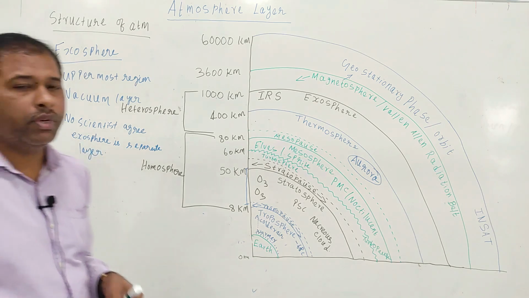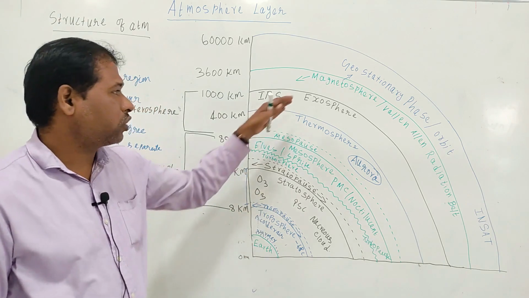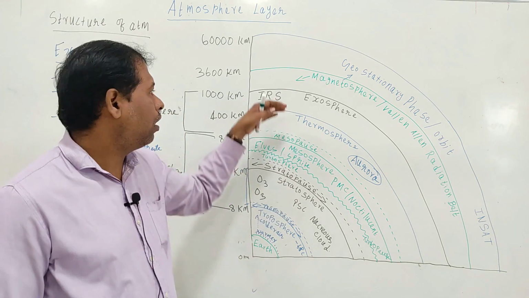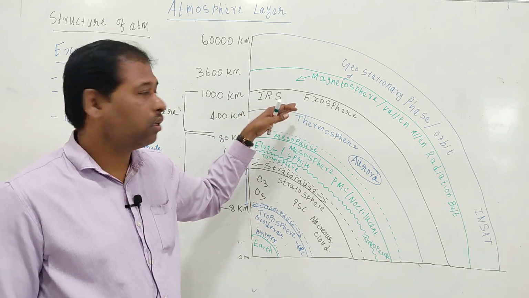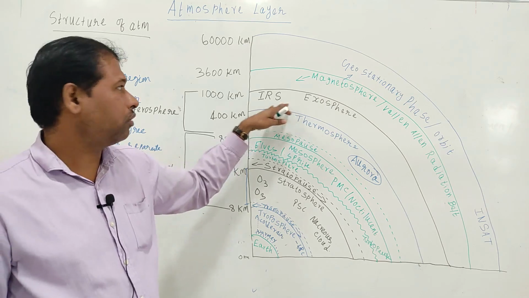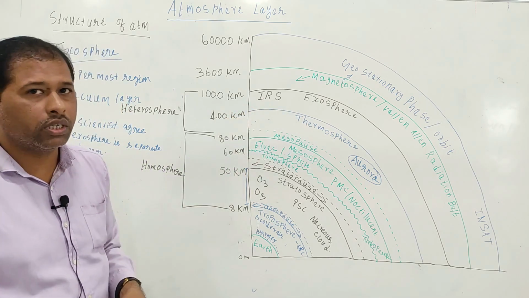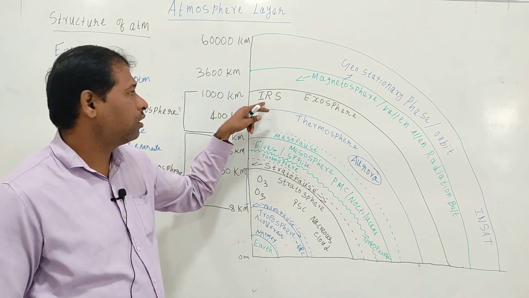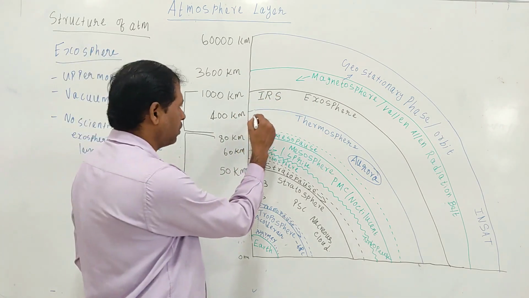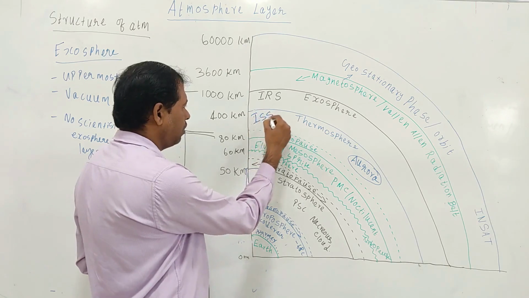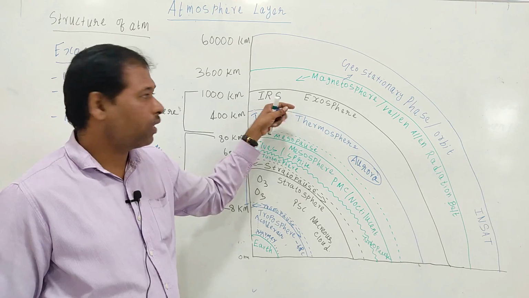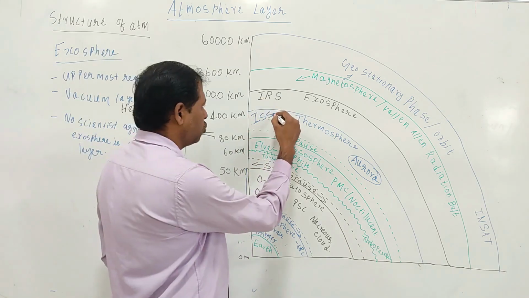But some scientists believe this exosphere is a separate layer. Many satellites orbit in this exosphere. IRS satellites orbit in this exosphere. What is IRS? Indian Remote Sensing. Many satellites orbit in the exosphere, and the ISS, the International Space Station, orbits in this exosphere or below it.